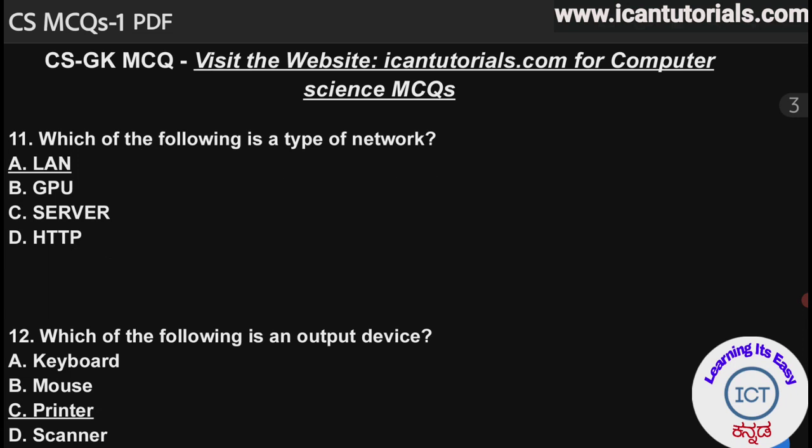Let's see the 12th question, which of the following is an output device? And the answer is printer. Obviously, keyboard, mouse, and scanner are all input devices, and the printer is the output device.